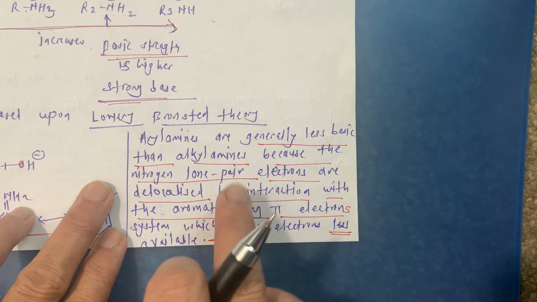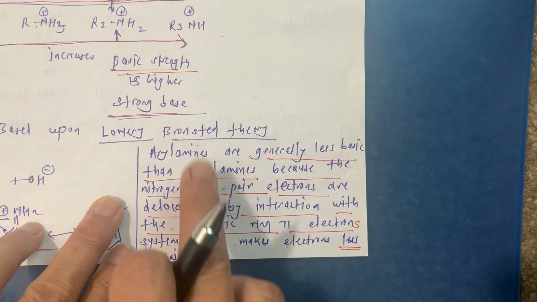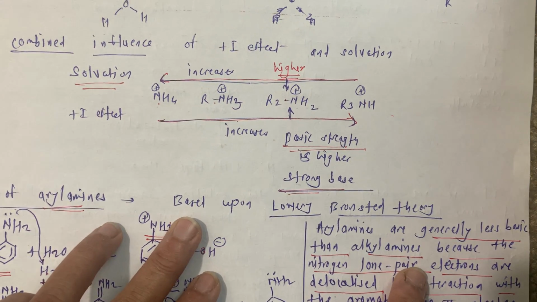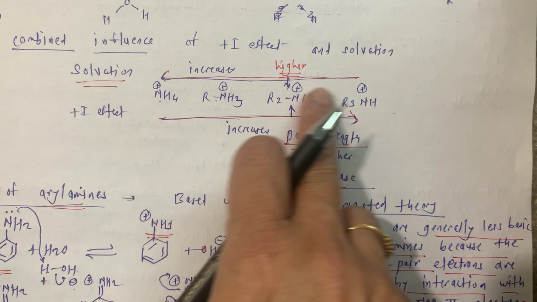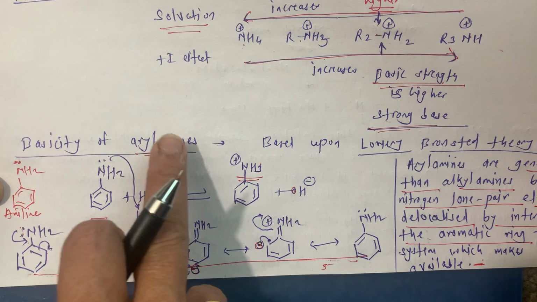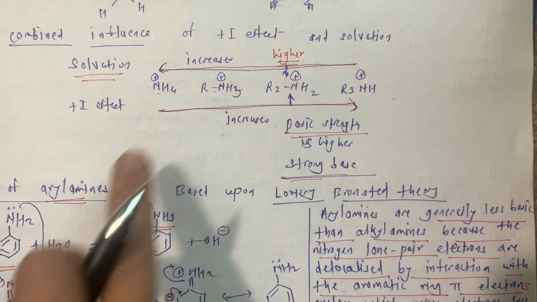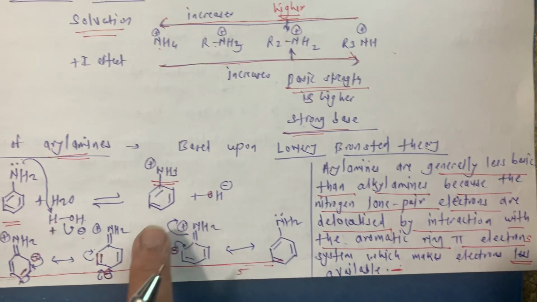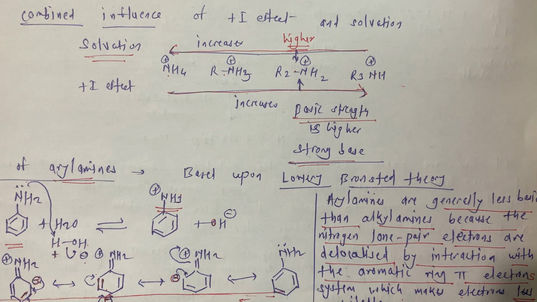Students, do remember this thing, very important. This reasoning is very important. When you understand this, you can solve any MCQ related to aliphatic amines or aromatic amines, that is aryl amines, or a comparison between aliphatic and aromatic. If you know the concept well, you can give the correct answer very well. Thank you very much.